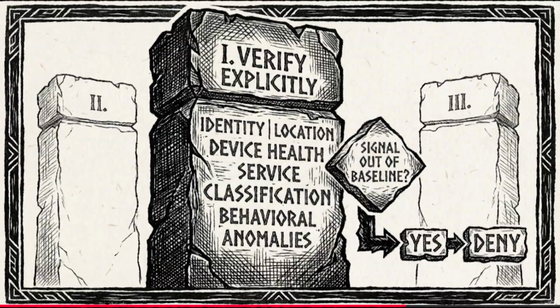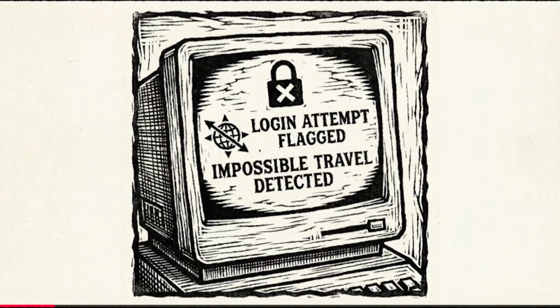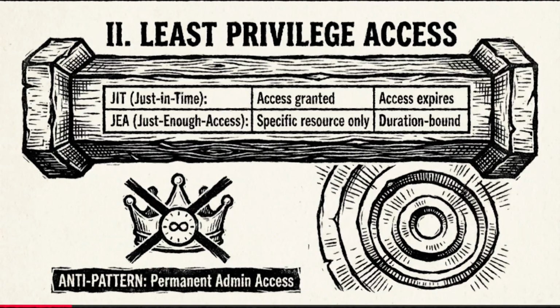Right. Which brings us to the 3 philosophical pillars that guide operations in a zero trust environment. If you are architecting a system today, these are your hard requirements. Pillar number 1, verify explicitly. This means we authenticate and authorize based on all available data points. It's not just about a static password anymore. We look at identity, user location, device health, service classification, and behavioral anomalies.